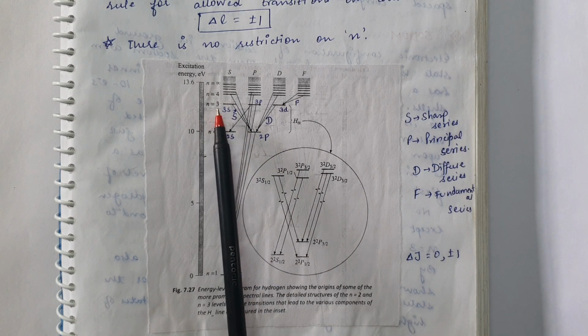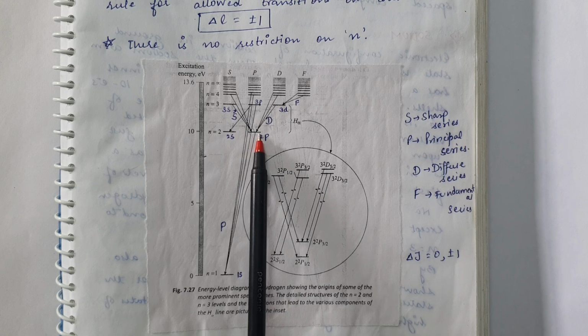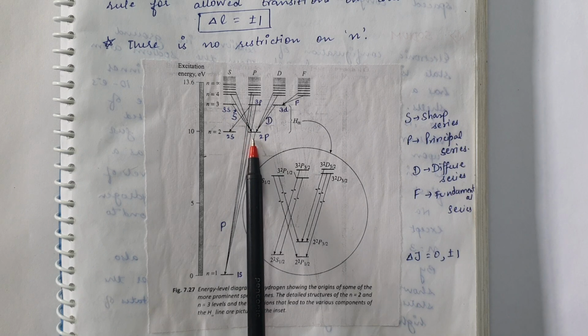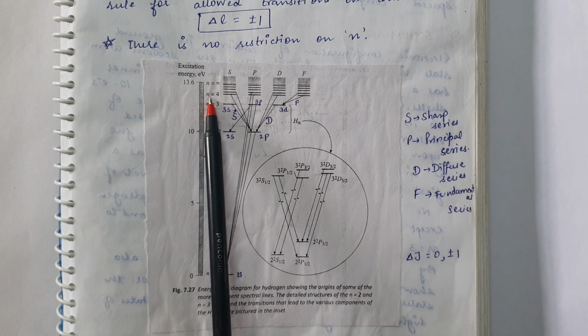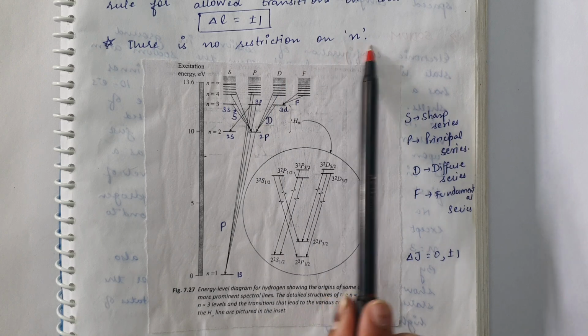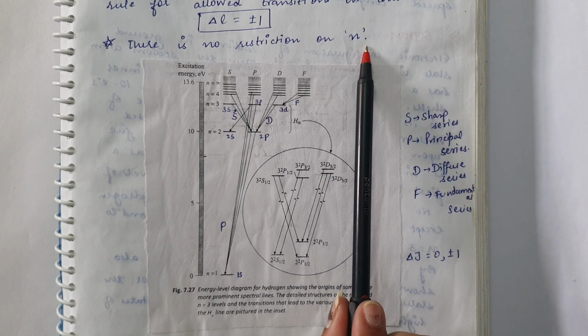The change in n here is 3 to 2. There is also a transition from 4s to 2p, where delta L is ±1 and the change in the principal quantum number is 2. And we know that there is no restriction on the change of principal quantum number.